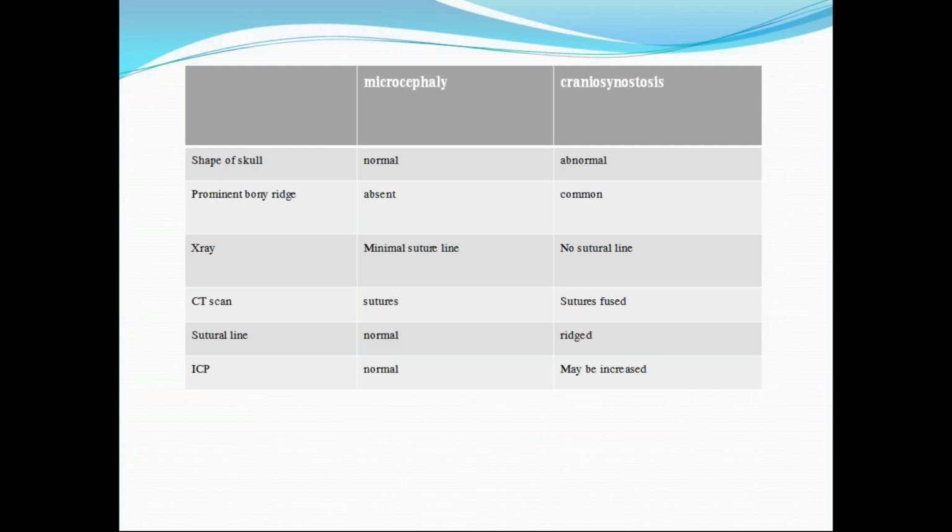In X-ray, there is no suture line. In CT scan, sutures are fused in craniosynostosis. Suture lines will be absent, already discussed. ICP may be increased because sutures are closed. If there is any abnormal pressure in the brain or any abnormal growth in the brain, it will easily lead to minor changes in growth parameters of the brain or CSF fluid or blood volume, which easily cause intracranial pressure elevations.